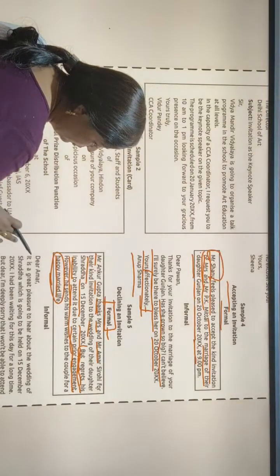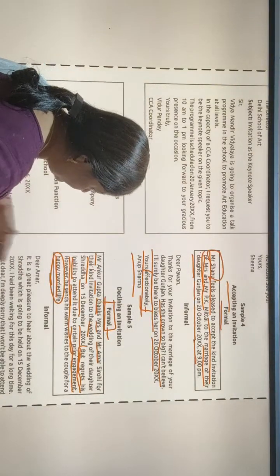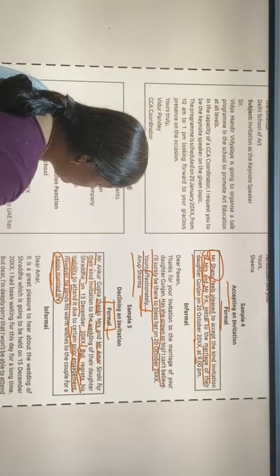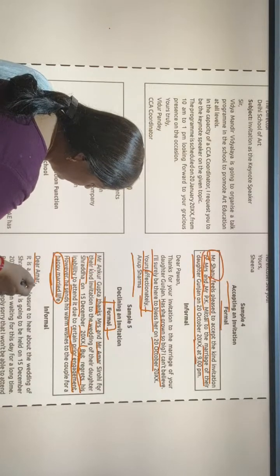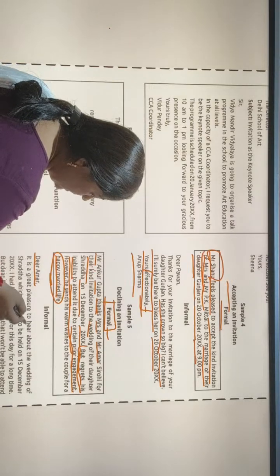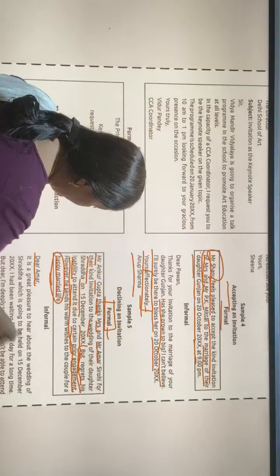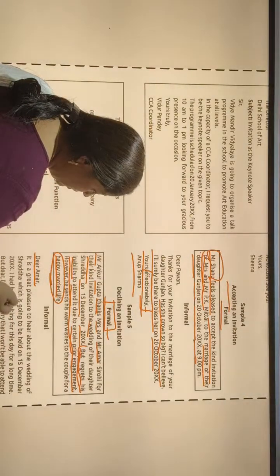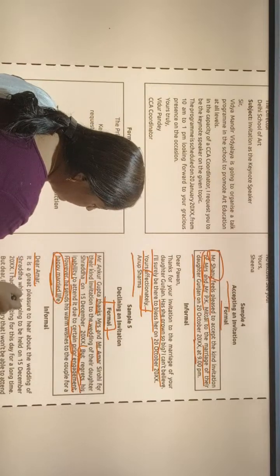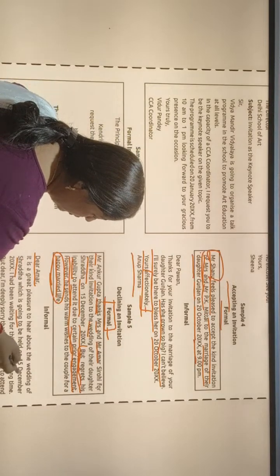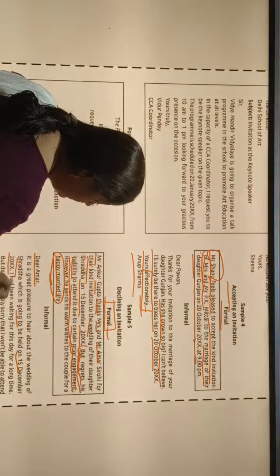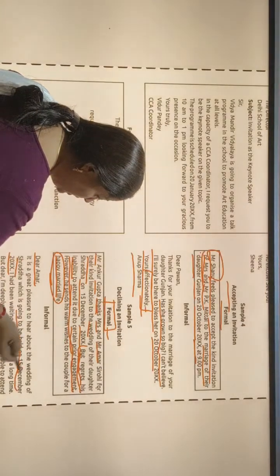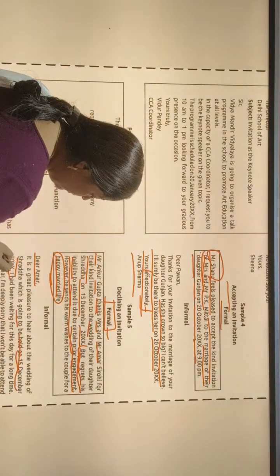And if we have to write an informal refusal, in this way we can write it. Dear Amar, it is a great pleasure to hear about the wedding of Sardha, which is going to be held on 15th December. The date may be changed, the year will be different.